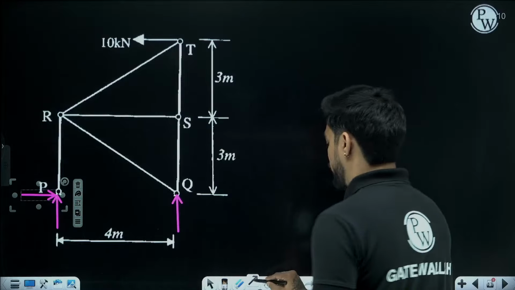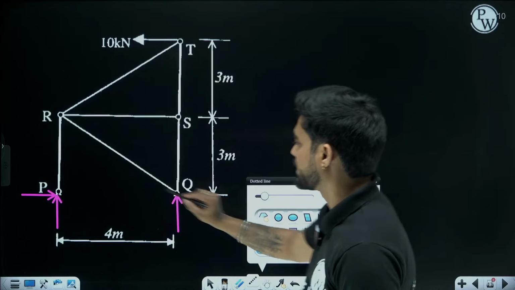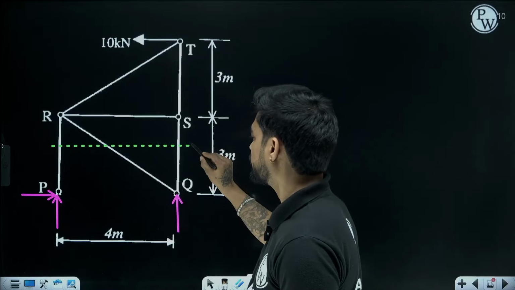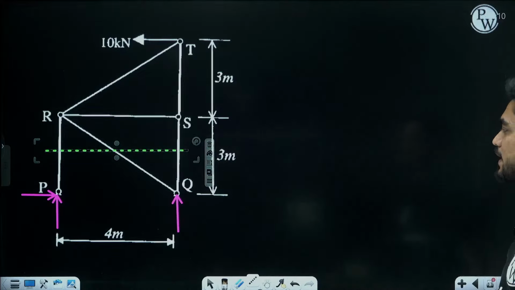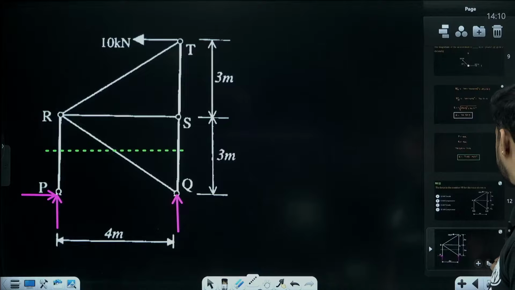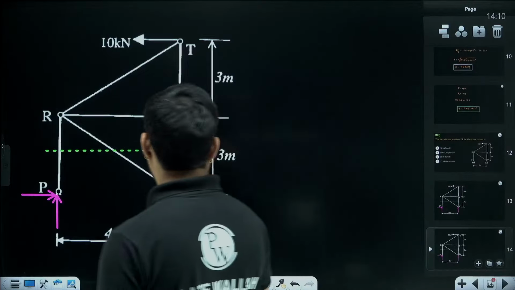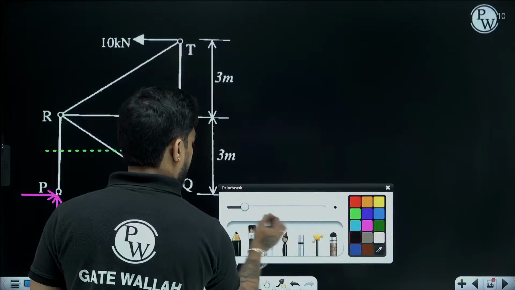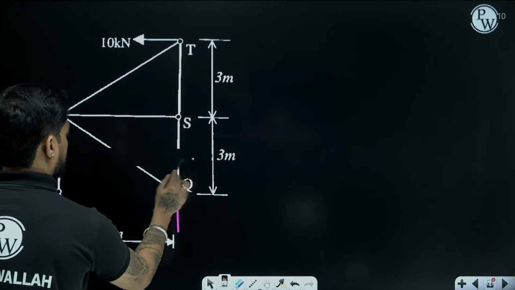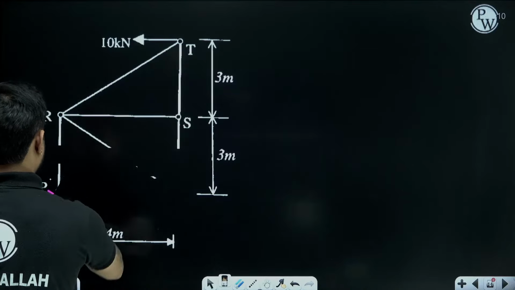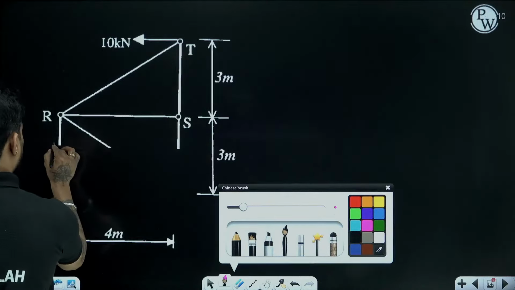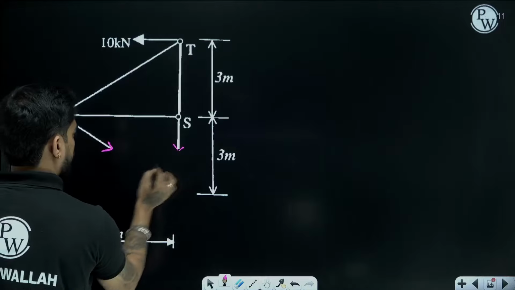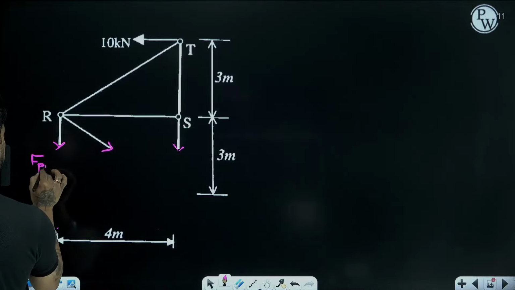Okay. Now we can take a section like this. Okay, and then we can consider the top part. So if I consider the top part, what we are going to get? This is FPR, right?